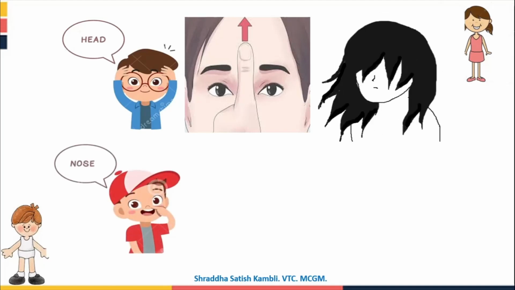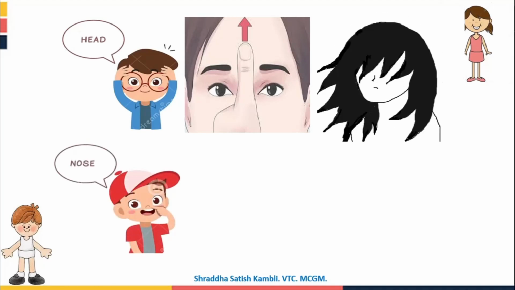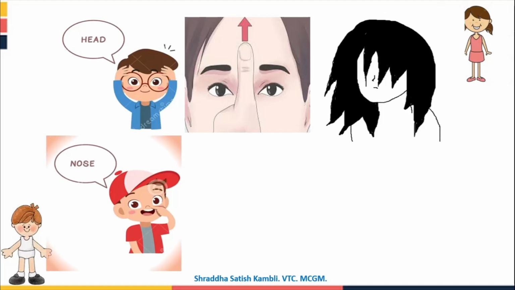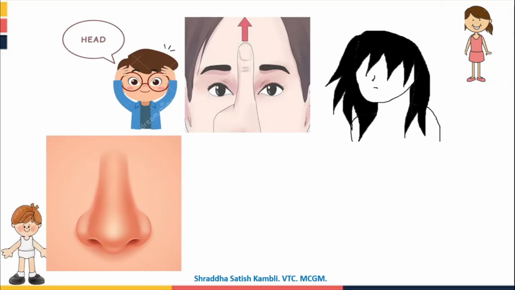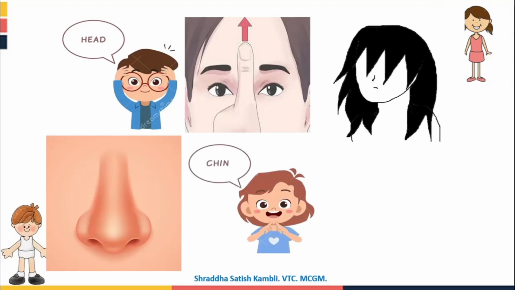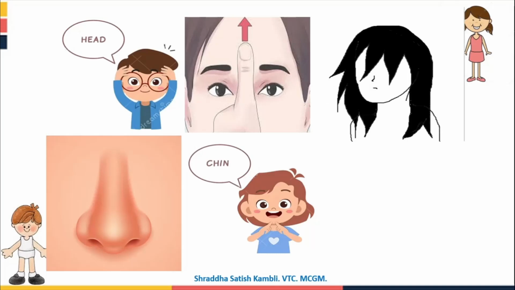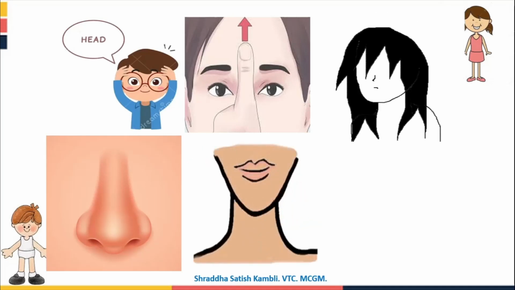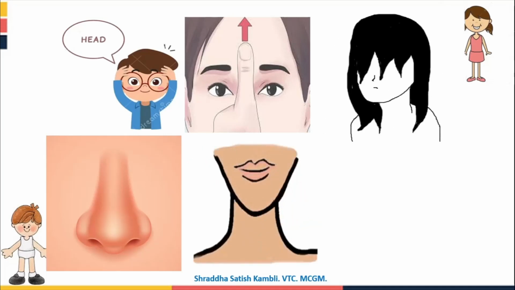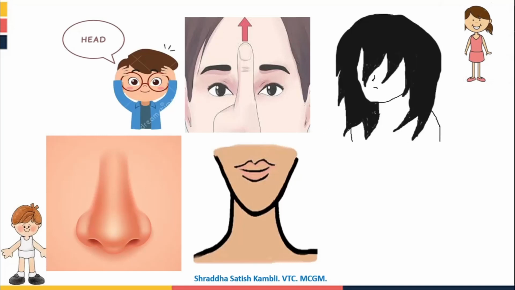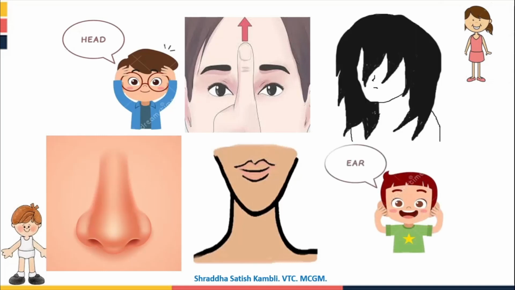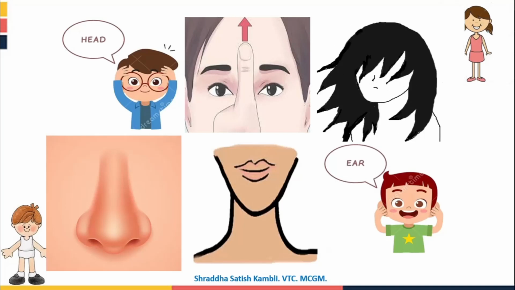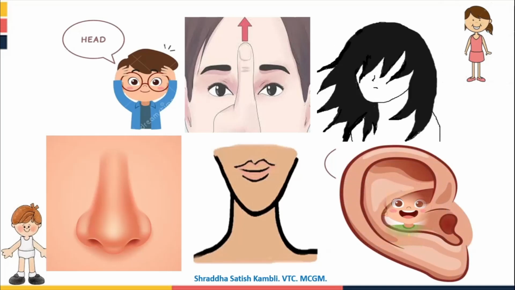Then you have the nose. Come on, touch your nose, all of you. Touch your nose. Yes, see, this is your nose. And then we have our chin. Remember the poem that we learned? Chubby cheeks and dimple chin. So see, this is the chin. The bottom of your face is called the chin. And then we have ears. All of us have two ears. So this is the ear.